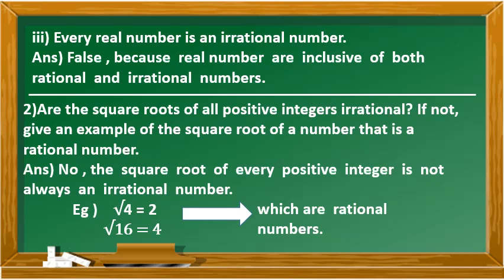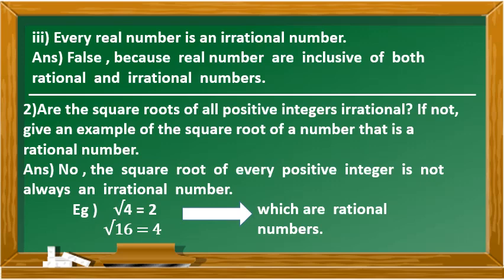Are the square roots of all positive integers irrational? If not, give an example of the square root of a number that is a rational number. First, let us see whether the square roots of all positive integers are irrational. Take square root of 2. Square root of 2 is not a perfect square, so it is irrational. Take square root of 1. It is a rational number because 1 is a square number.